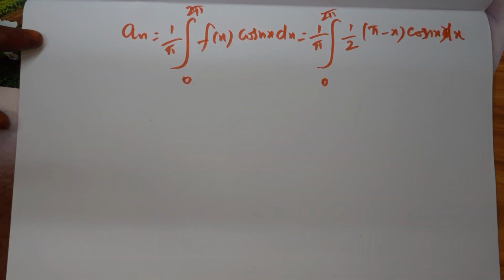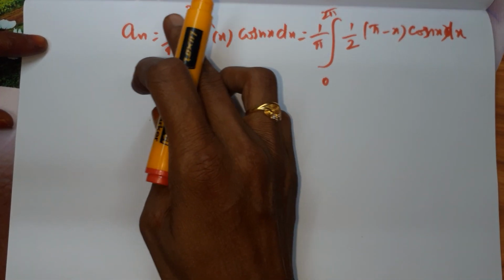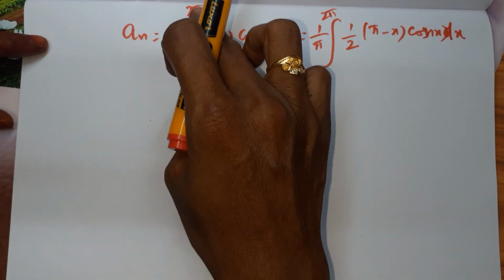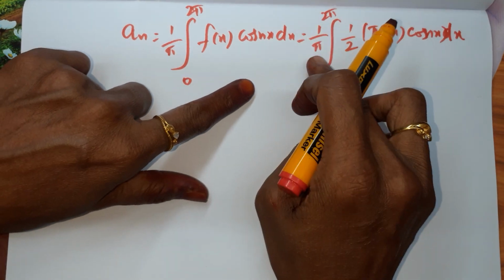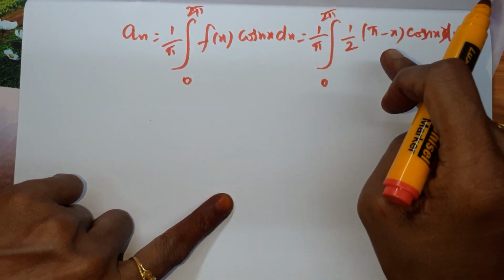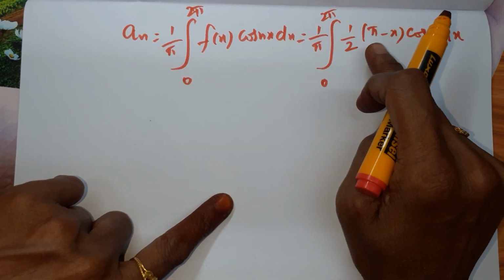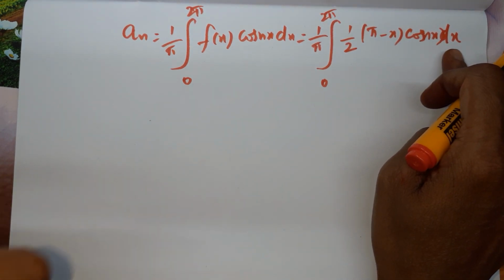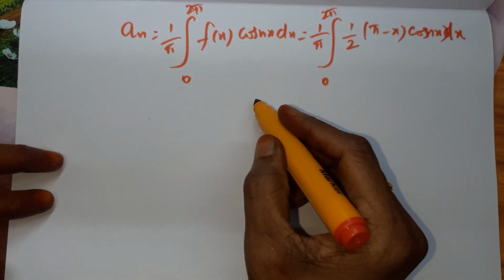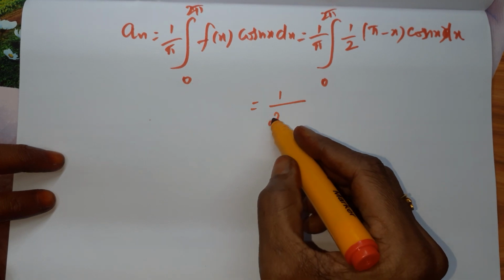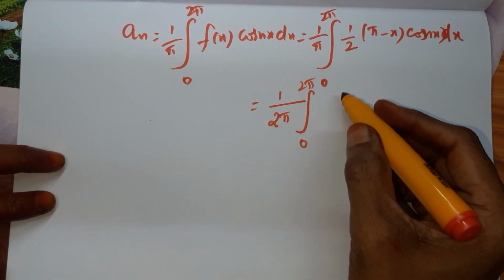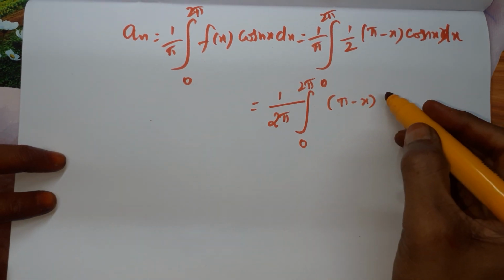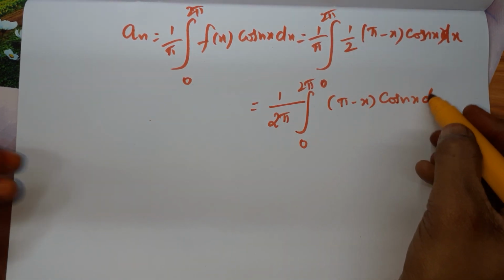Now come to the calculation of an. The constant an is equal to 1 by pi integral 0 to 2 pi f of x cos nx dx, which is equal to 1 by pi integral 0 to 2 pi, f of x given is 1 by 2 pi minus x, cos nx dx. This 1 by 2 is constant, so we can combine that with pi. So 1 by 2 pi integral 0 to 2 pi, pi minus x into cos nx dx.